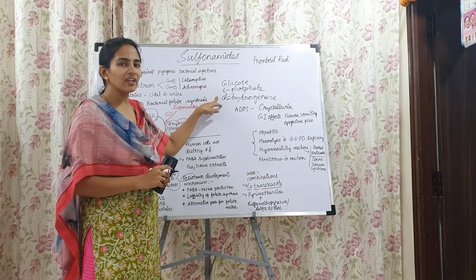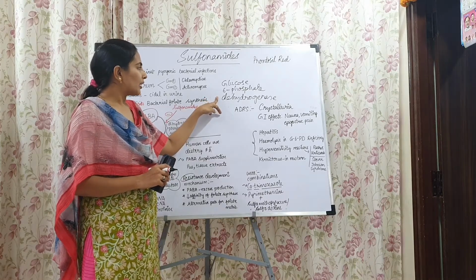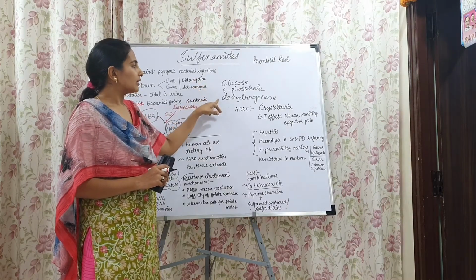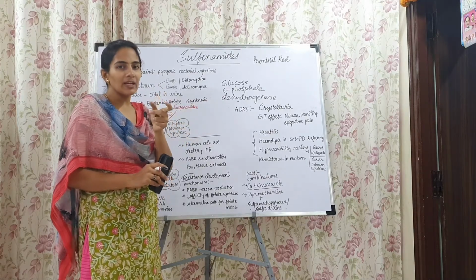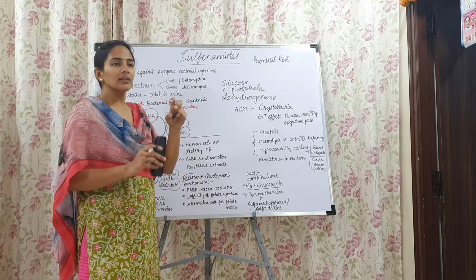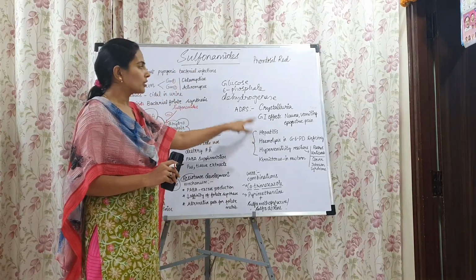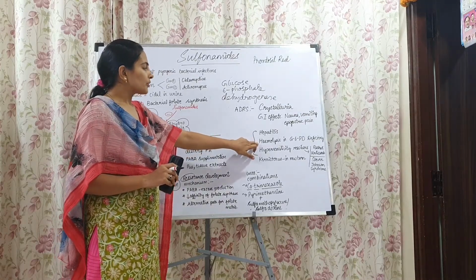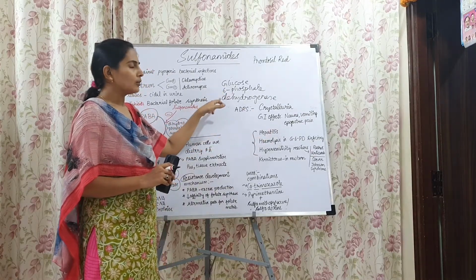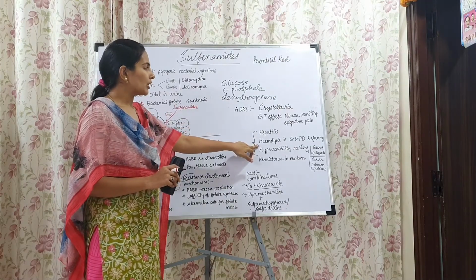People who have a genetic deficiency of this enzyme, if they take any drugs that act on the RBC, the RBC becomes fragile and is lysed, leading to hemolysis. Sulfonamides act on the RBC and lyse them when used in people who have glucose 6-phosphate dehydrogenase deficiency. So that is about hemolysis.